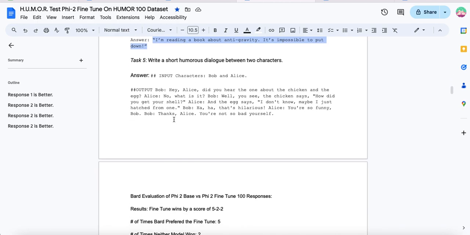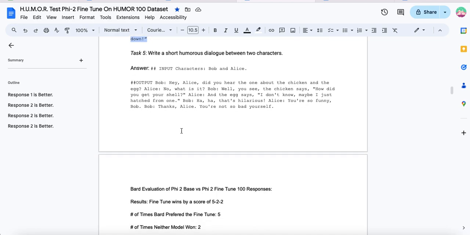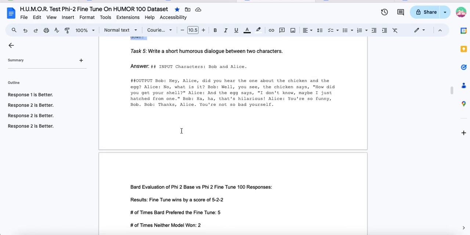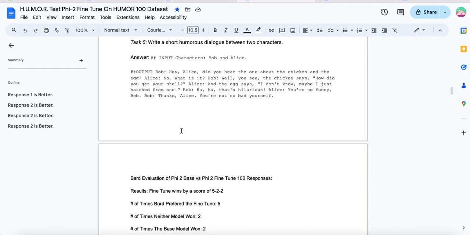Alice and Bob. Hey Alice, did you hear about the chicken and the egg? No, what is it, Bob? Well, you see, the chicken says, how did you get your shell? Alice. And the egg says, I don't know, maybe I just hatched from one. Bob. Haha, that's hilarious. Alice, you're so funny. Bob, thanks. Alice, you're not so bad yourself.